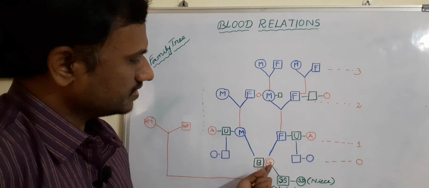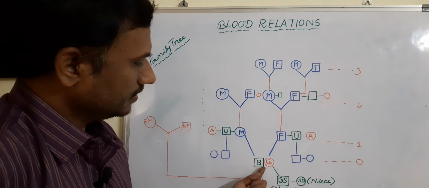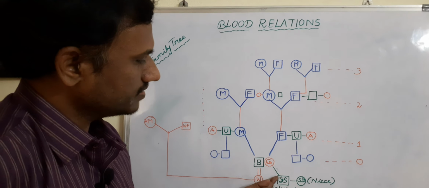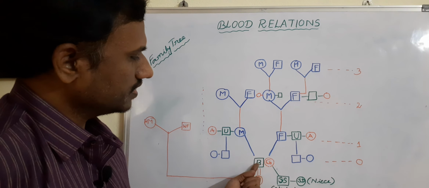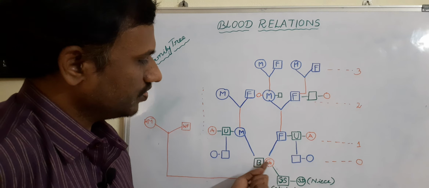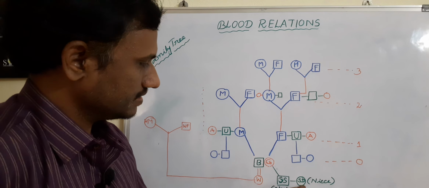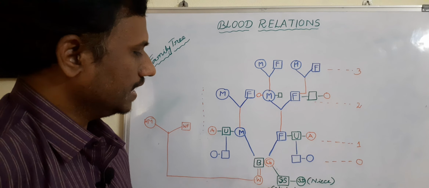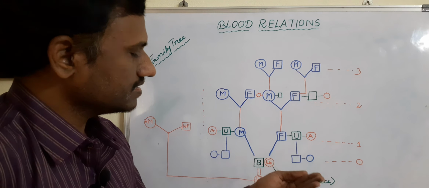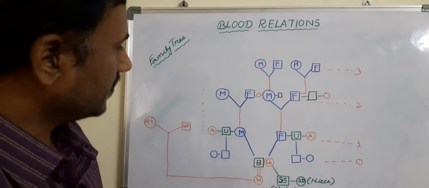For example, there is a chance brother and sister may have children like this. If sister is having a son, then this brother has to call this boy nephew. And sister's daughter, what is the relation between this boy and the sister's daughter? Niece. She is the niece. Niece is nothing but sister's daughter. Nephew means sister's son. This is the family diagram.